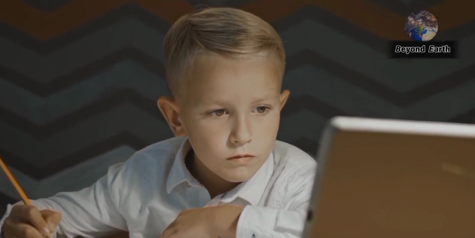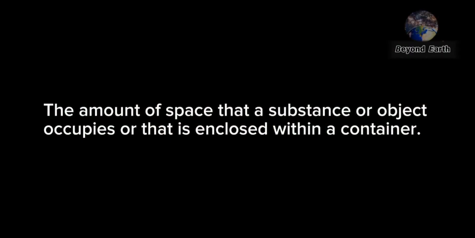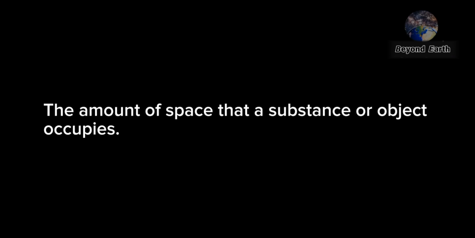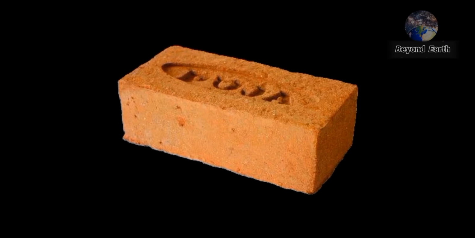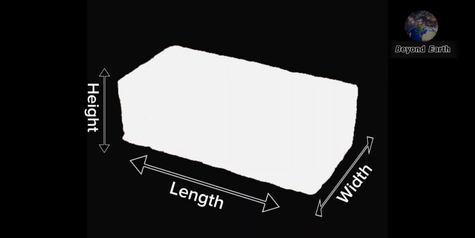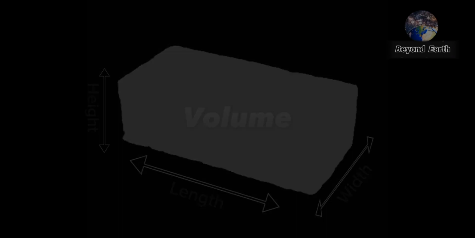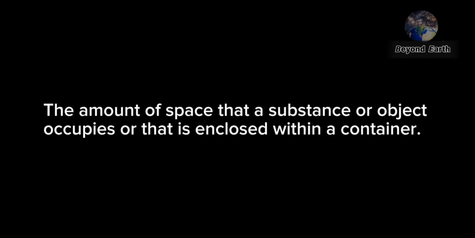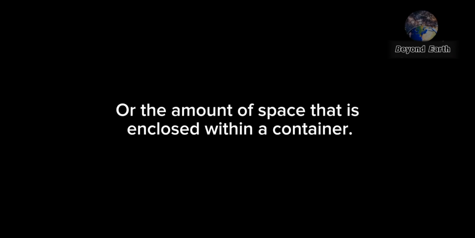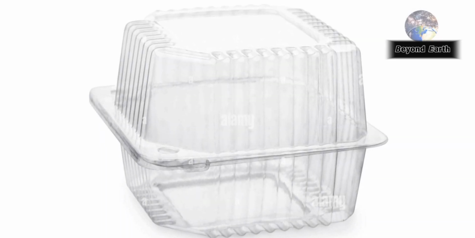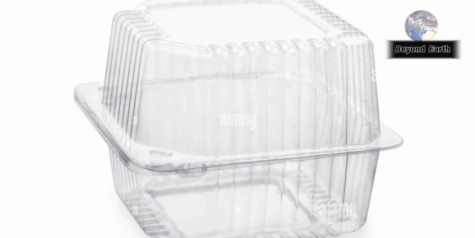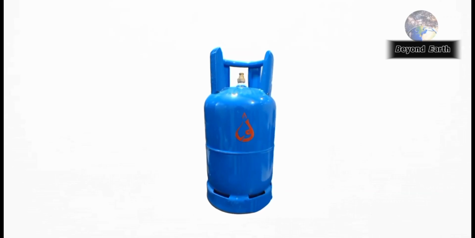Based on what we have learned so far, the first part of the volume definition is easy to understand. The amount of space that a substance or object occupies. This means that the space occupied by matter is called its volume. But the second part of the definition, or the amount of space that is enclosed within a container. This means that the empty space inside an enclosed container, like a box or a cylinder, is called its volume.